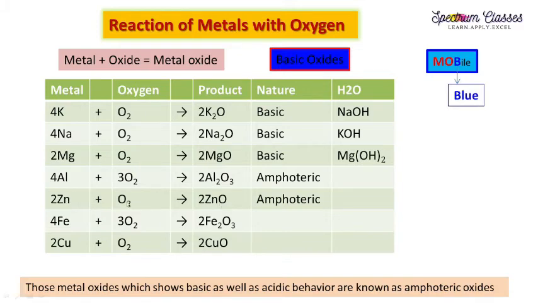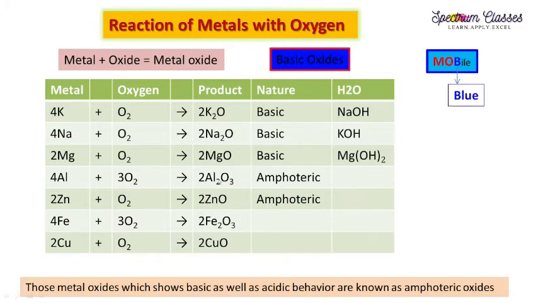Zinc is having 2 plus, oxygen is having 2 minus, so Zn and O. Now balance the reaction, since you are having 2, you have to write down here 2. And this zinc, now you have to balance it. Similarly, if you are having aluminium and oxygen, aluminium is having +3, oxygen is having 2 minus, so Al will be 2, oxygen will be 3. Now balance the reaction. How are you going to balance this? So 3 twos are 6, and 2 twos are 4. So 4 aluminium. In this manner you can easily write down your equations. The important thing is that you need to remember their valencies.